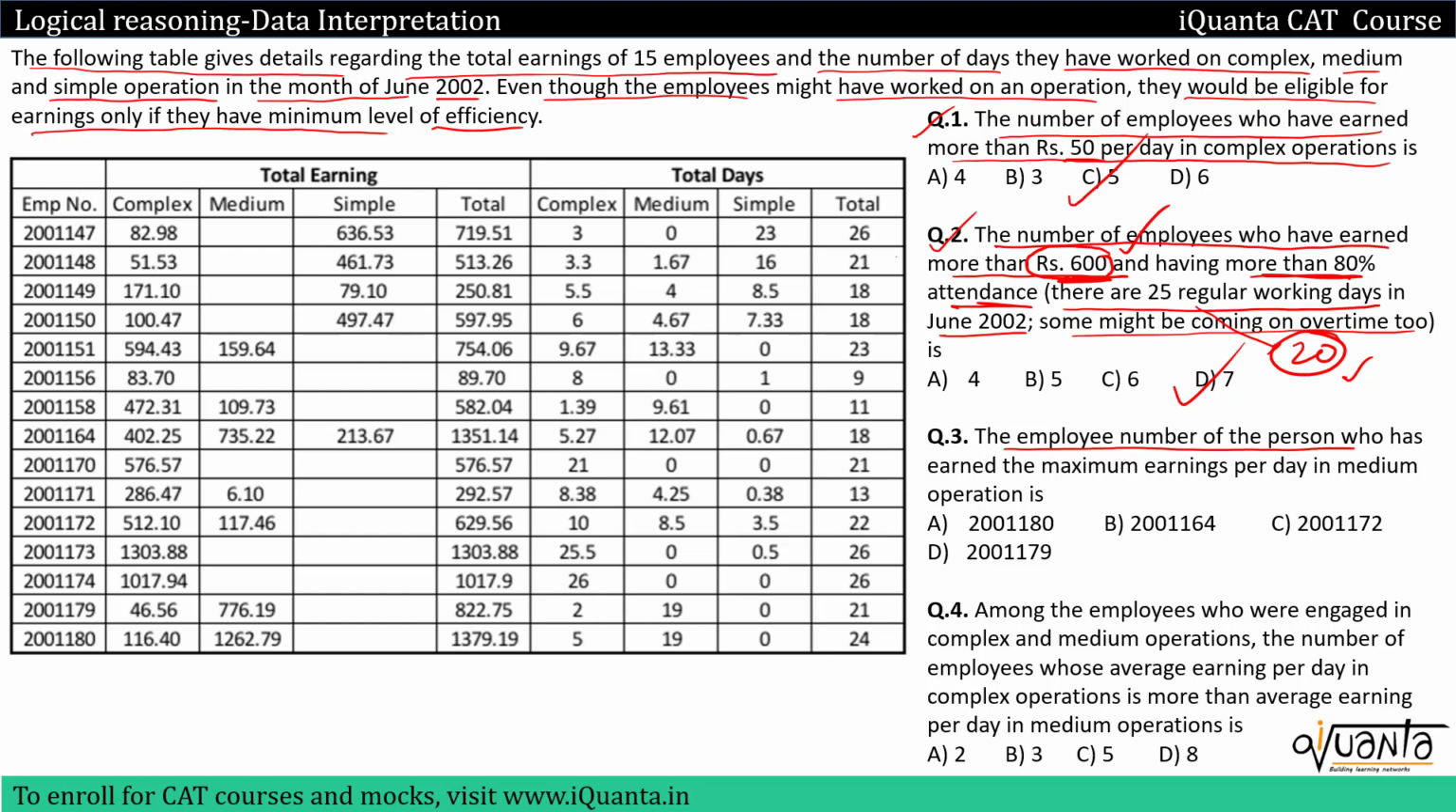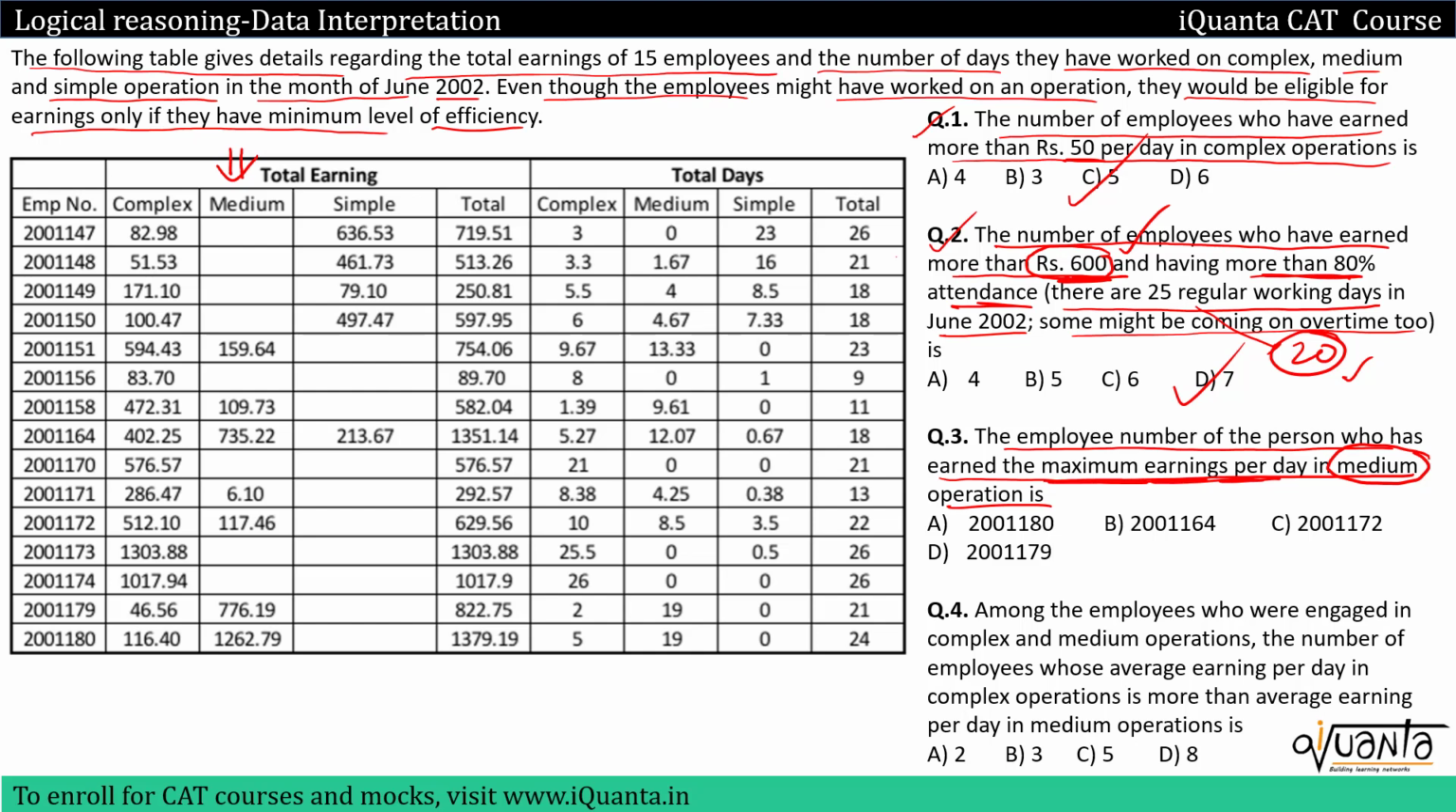Is the employee number of the person who has earned the maximum earnings per day in medium operation. We need to focus only upon medium operation now, and we have to take maximum earning per day. That means average earning per day should be maximum. So let us go to the medium earnings. Now we can see that in the table we have a lot of data missing for the medium earnings.